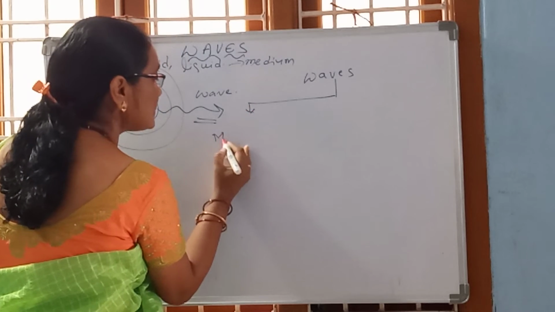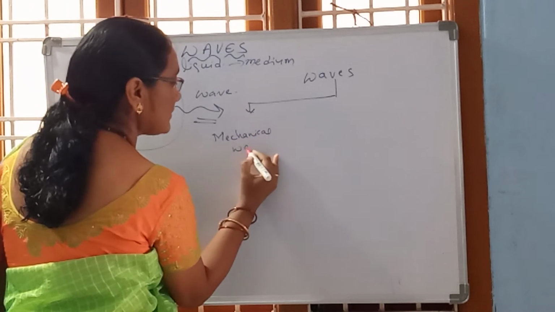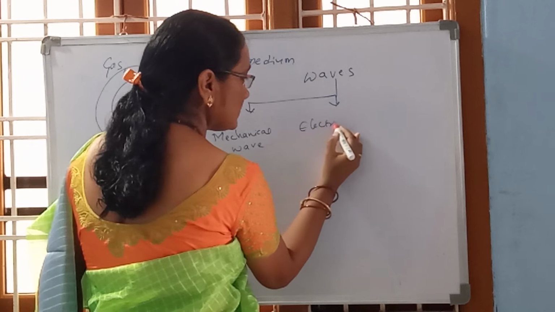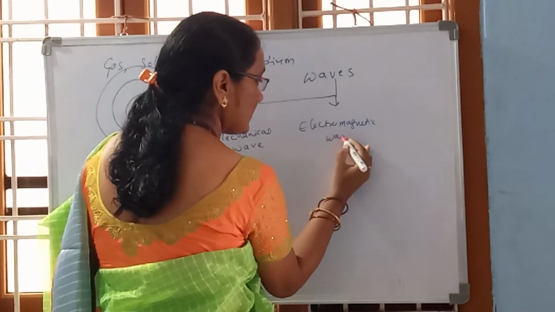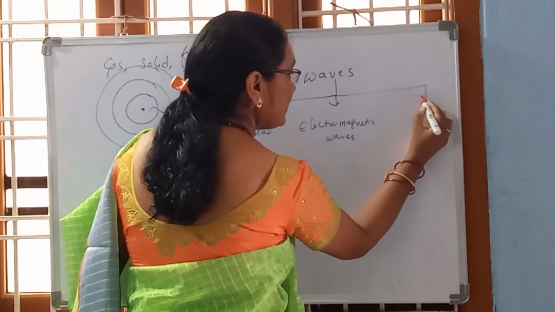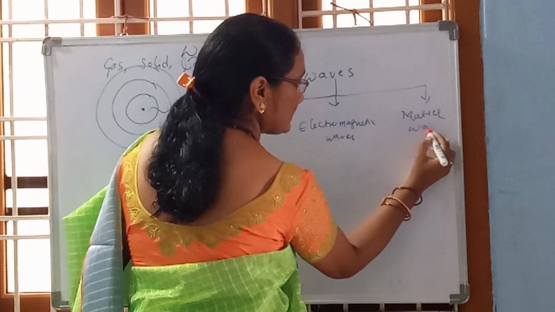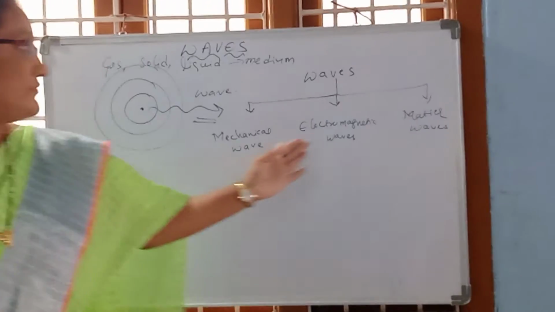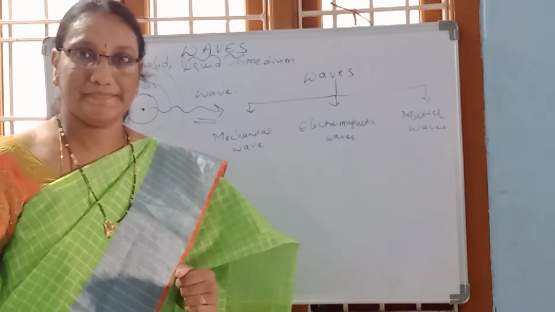One we call mechanical waves. Second we call electromagnetic waves. Third one, matter waves.